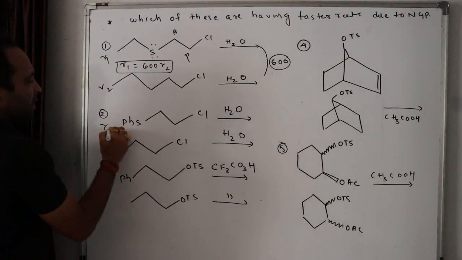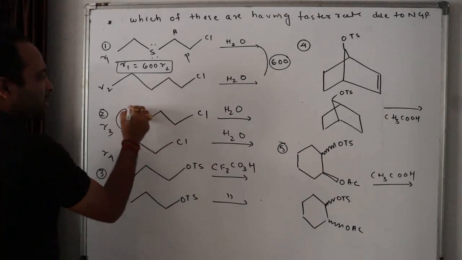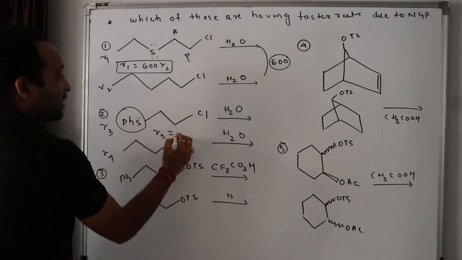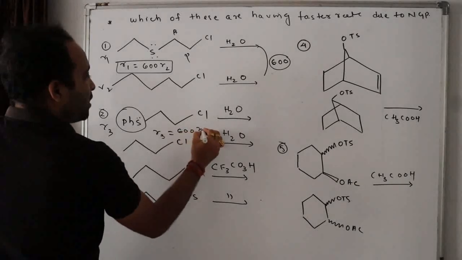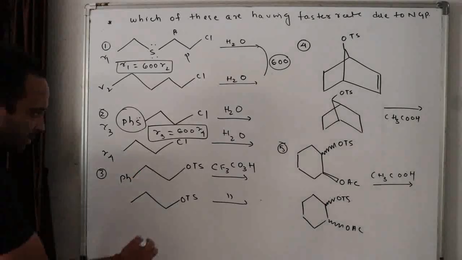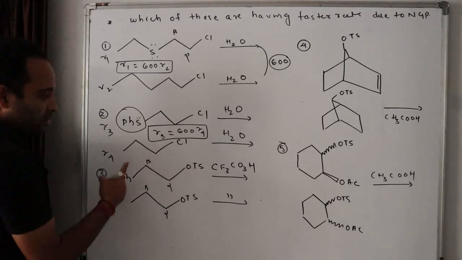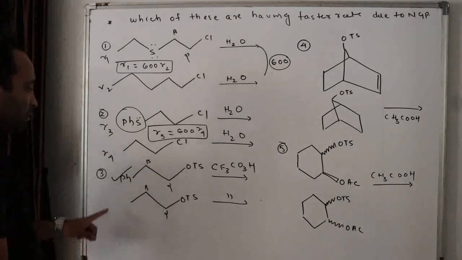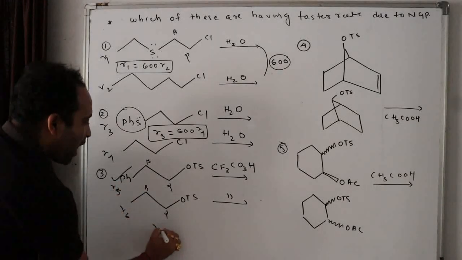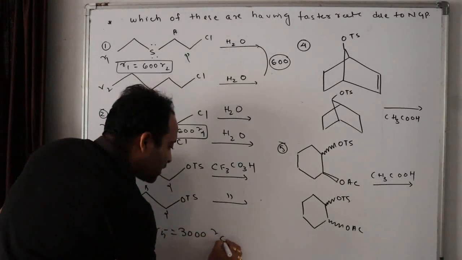Now, if the rate here is R3 and this is R4, tell me where will NGP be occurring? In the first case. Why? Sulfur is there at beta position. So R3 in this case is approximately again 600 times greater than R4. Okay. Third case, phenyl. Look at this case. Alpha, beta, phenyl is there. Alpha, beta, no substitution. So NGP occurs only in the first case. Do you know in this case, if this is R5, R6, R5 is approximately 3000 times greater than R6.